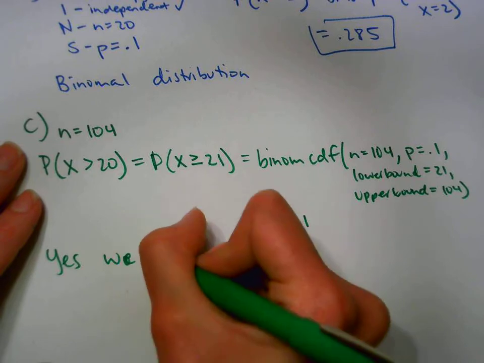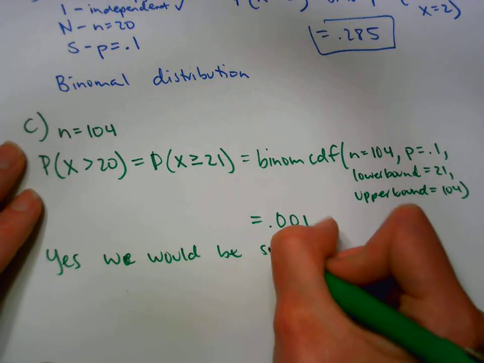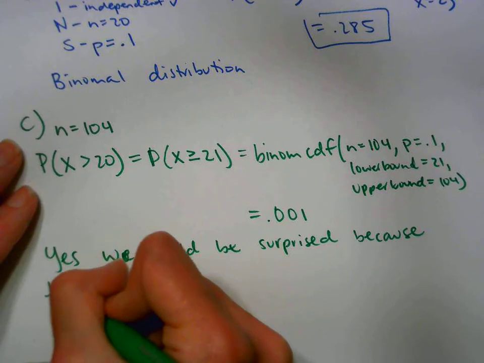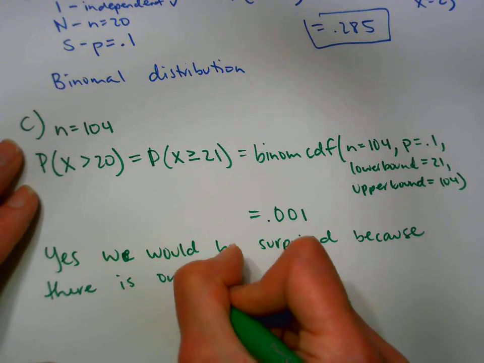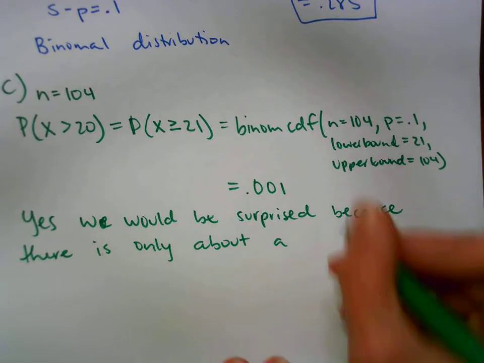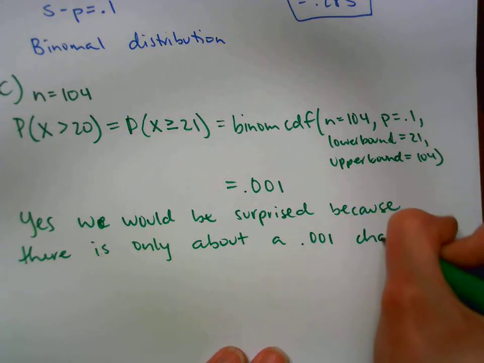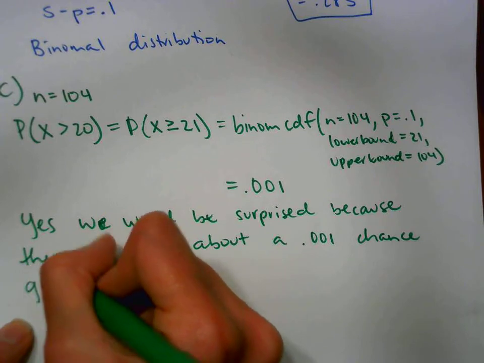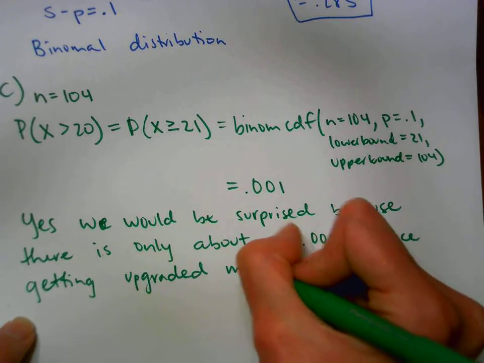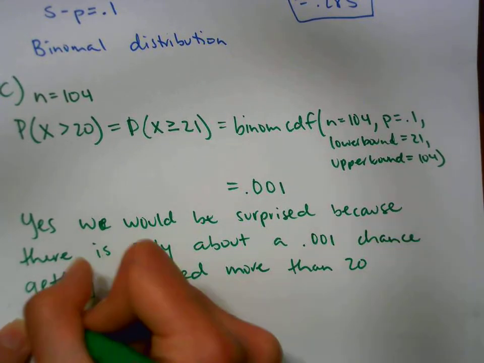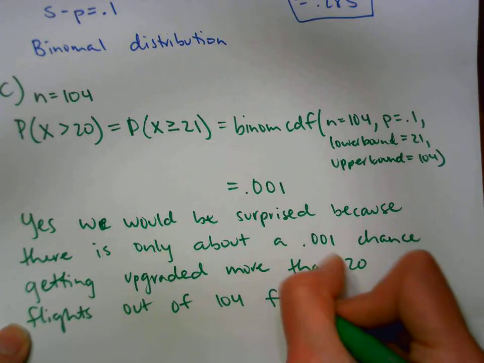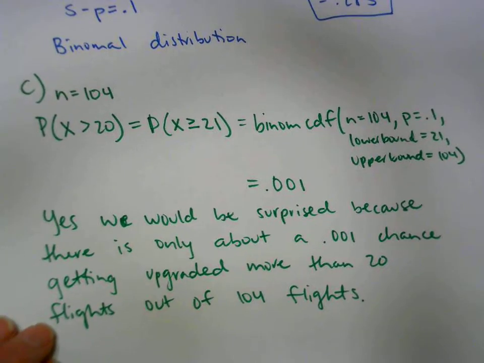yes, we would be surprised because there is only about a, and now you could keep it a decimal or change it to a percentage, whatever you prefer, 0.001 chance of getting upgraded more than 20 flights out of 104 flights. However you want to word it, just make sure you go back and actually answer what they asked.